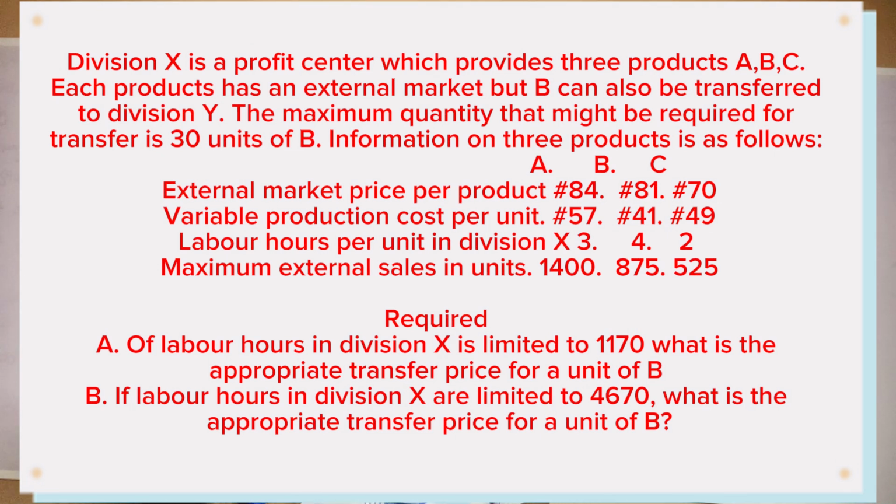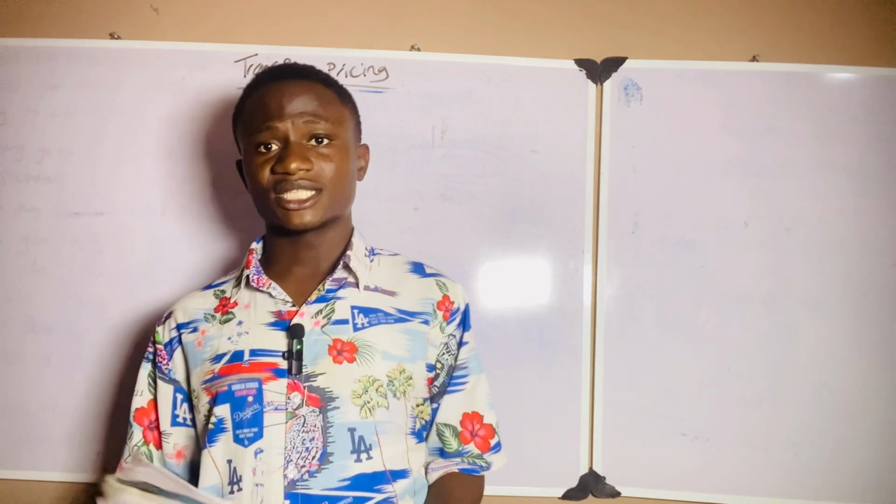External market price per unit: A 84 naira, B 81 naira, C 70 naira. Variable production cost in division X per unit: 57 naira, 41 naira, 49 naira. Labor hours required per unit in division X: 3, 4, and 2. Maximum external sales in units: 1,4, 875, 525 required. If labor hours in division X are limited to 1,170, what is the appropriate transfer price for a unit of B? Now, let me say this.